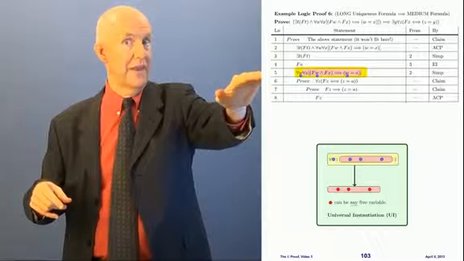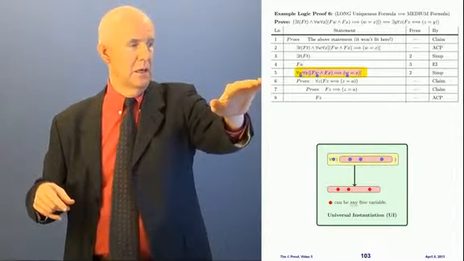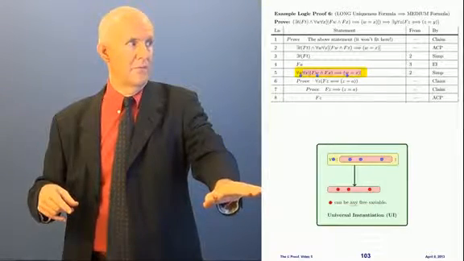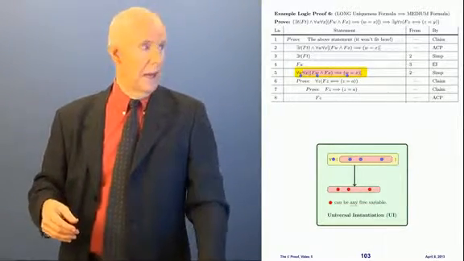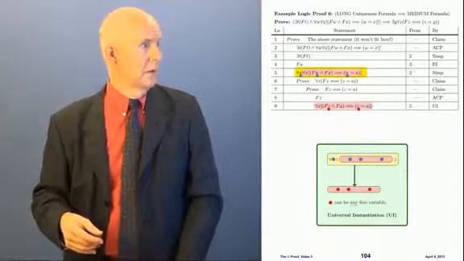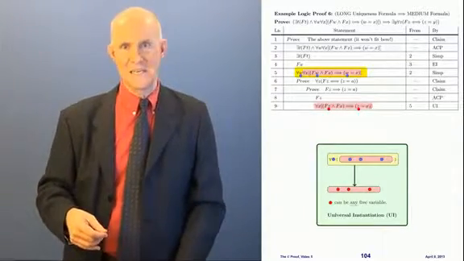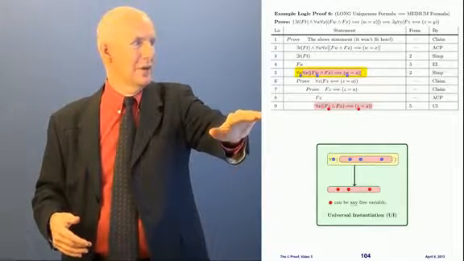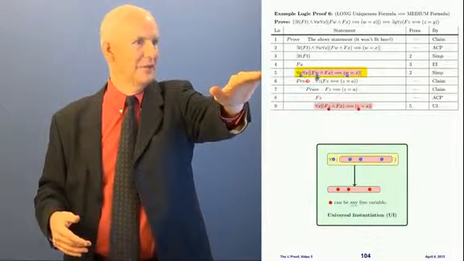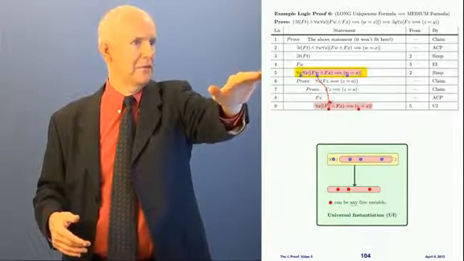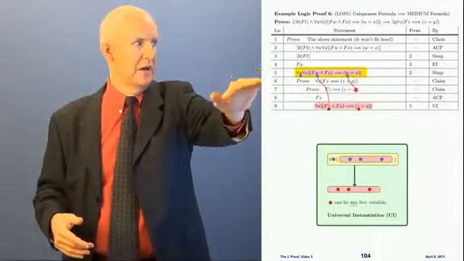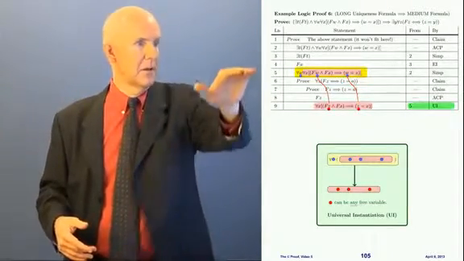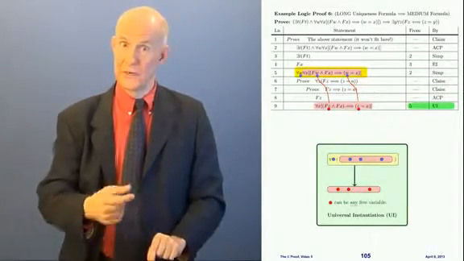So I can put anything I want in for the W to be my red variable, and I'm going to pick A. Nope, I'm going to pick Z. I called that wrong. I'm going to put Z in where the W's are. So I've copied the pink part of this statement down here, and I've changed the W's into Z's. And that came from line 5 by UI.